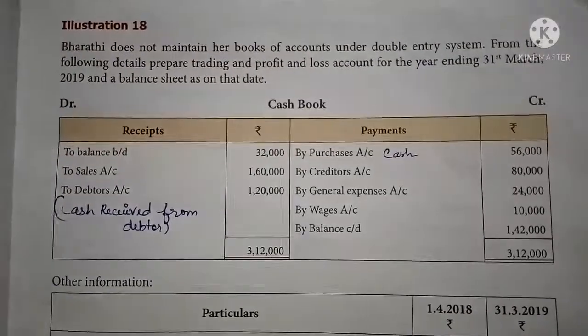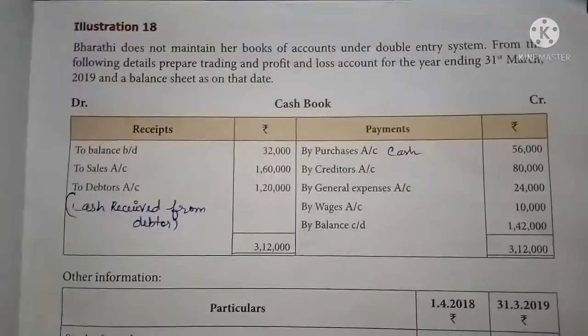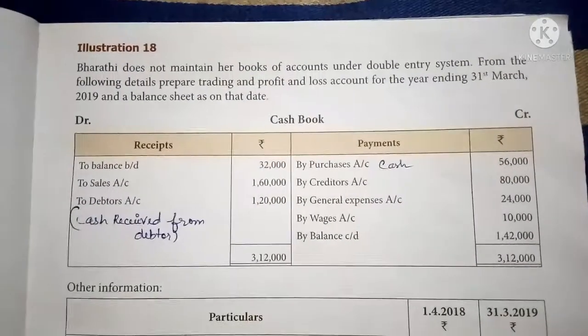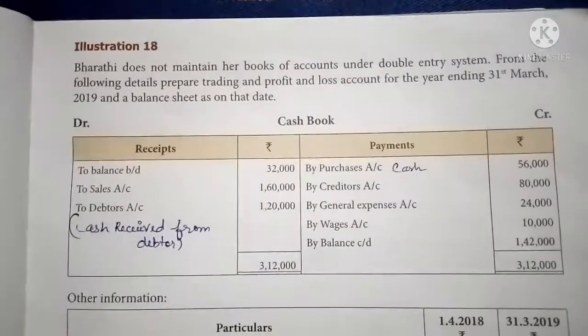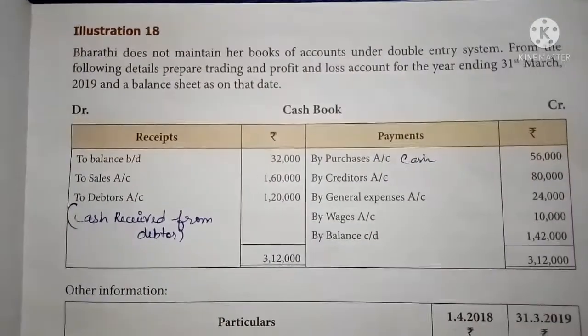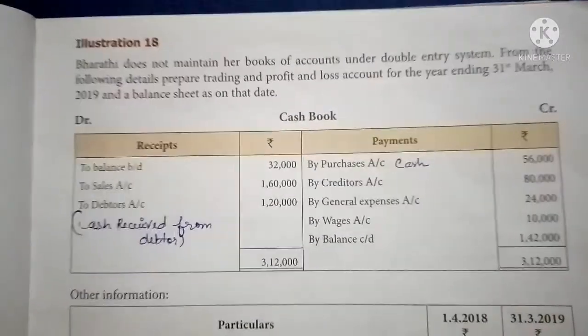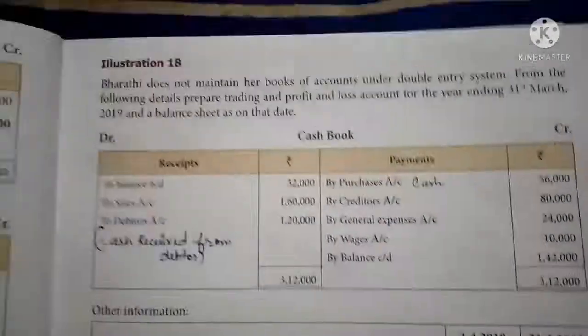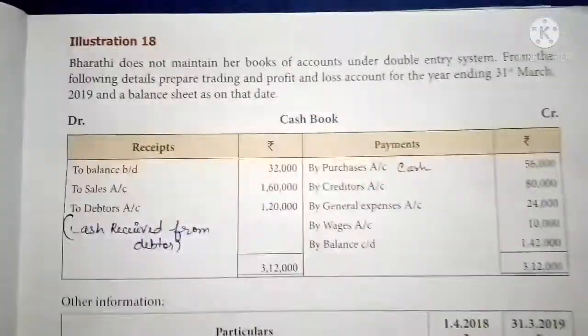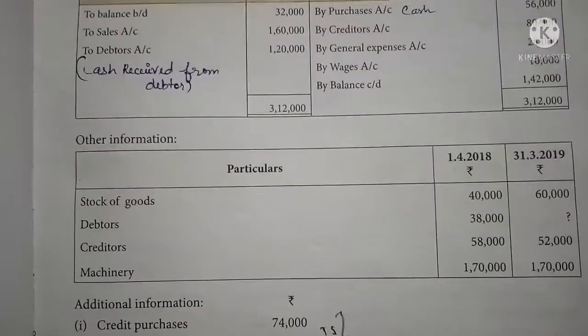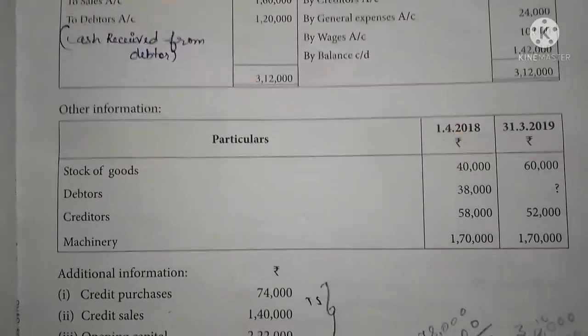March 2019. So in this problem, the cash book is given, that is some of the receipts and some of the payments are given in the sum, and some other information is also given, and additional information is given.